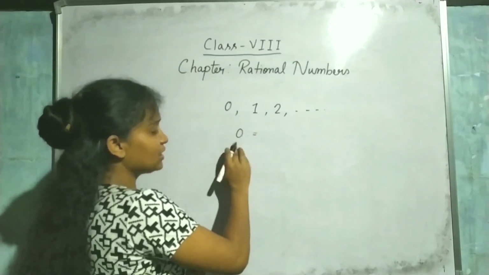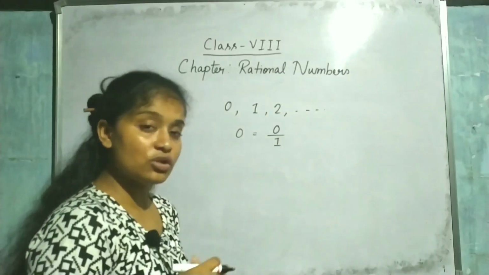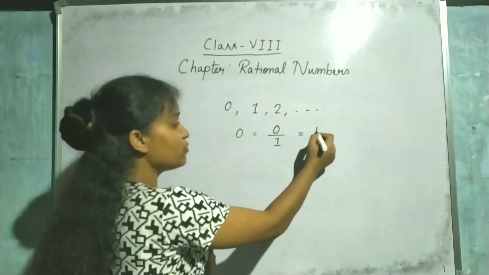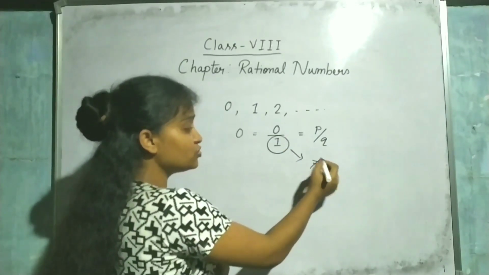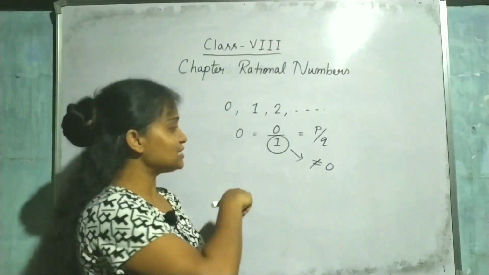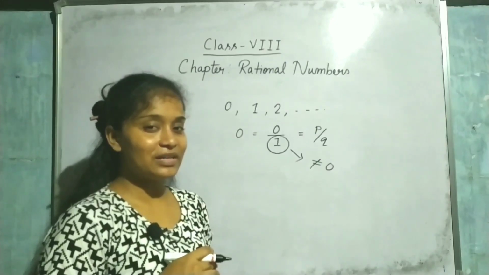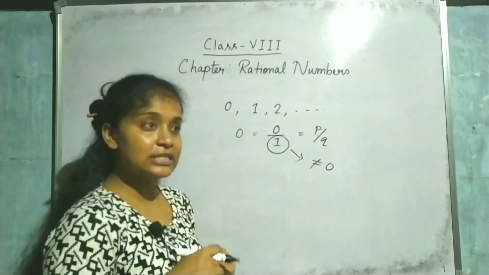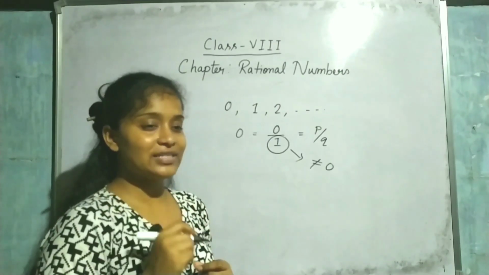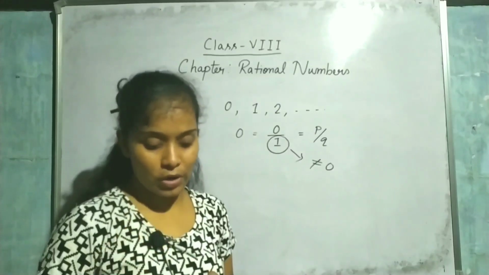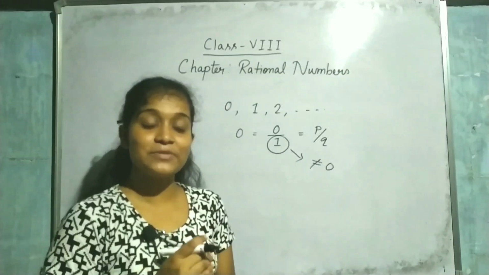Look here. I can write 0 in the form of 0 by 1. Yes, 0 by 1 means also 0. So this is in the form of p by q, where q is not equal to 0. So I can say that 0 is also a rational number. That means these whole numbers and these natural numbers are all rational numbers. Got it?